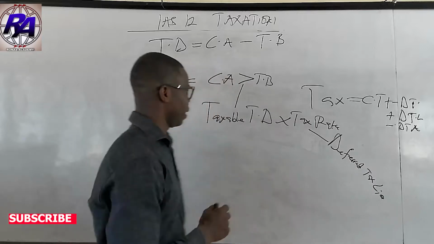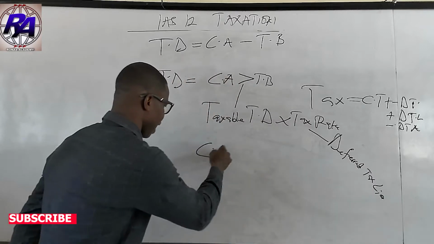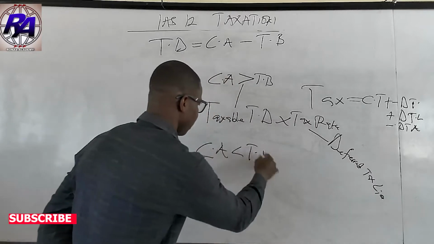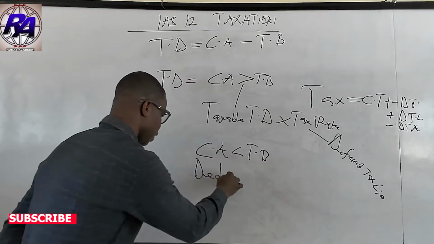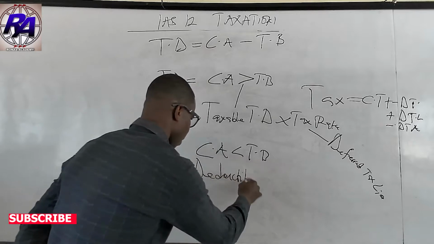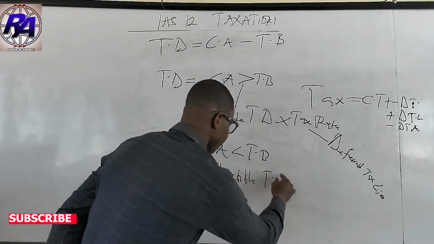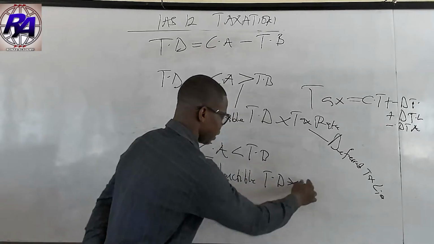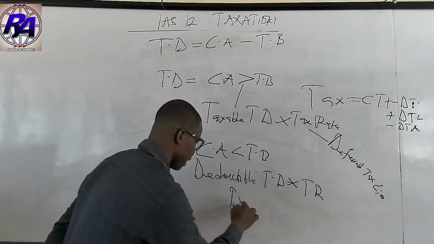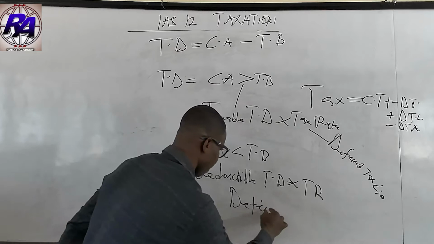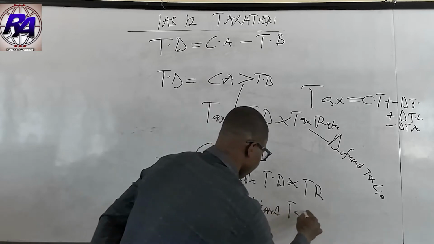Then, anytime our carrying amount is lesser than our tax base, we get what we call the deductible temporary difference. And when you charge your tax rate on it, you get what we call the deferred tax asset.